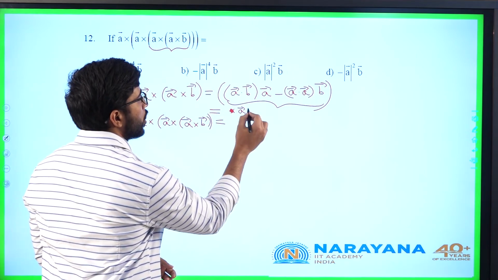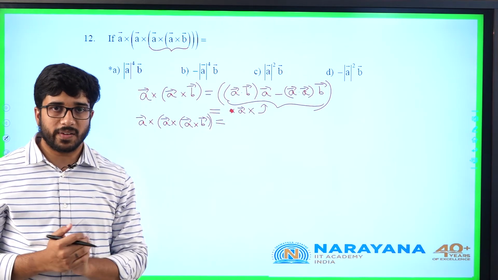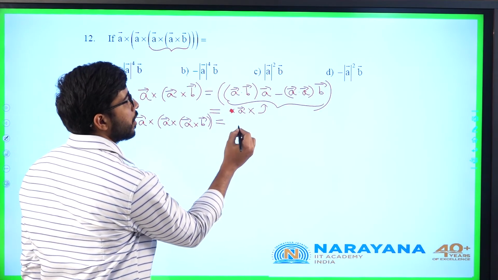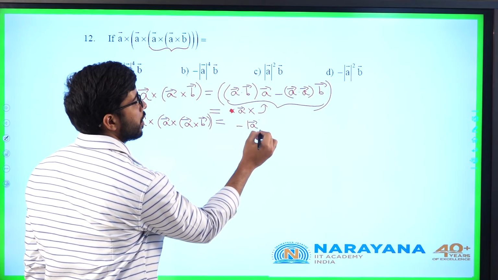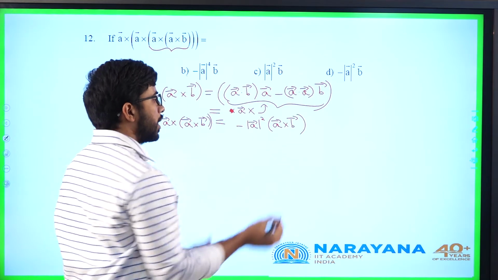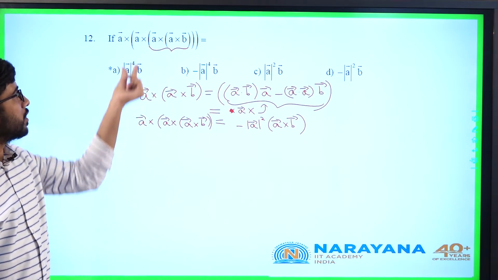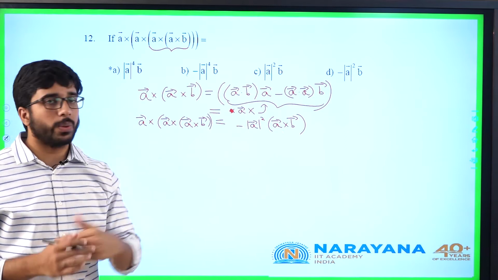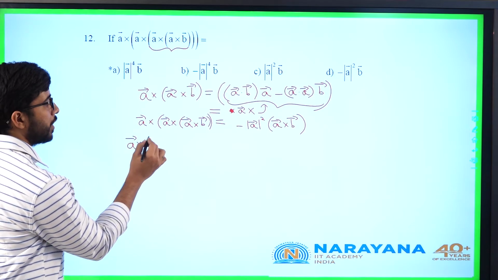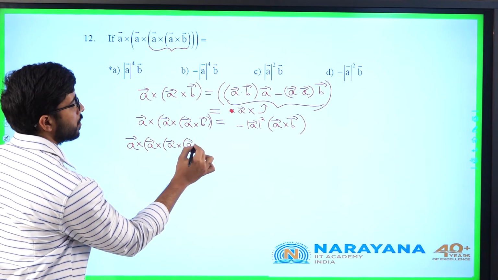I have to cross product A with this expression. So what is A cross A? It is a null vector. And whatever this part, I will get A cross B again in this one. So it will be minus mod A square into A cross B. We will keep this minus sign like that only. So I am getting A cross B cross A, that is this whole part, as minus mod A square into A cross B. Now there is one more A, A cross B, total 4 A's.